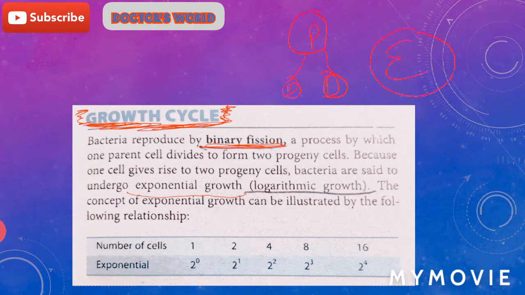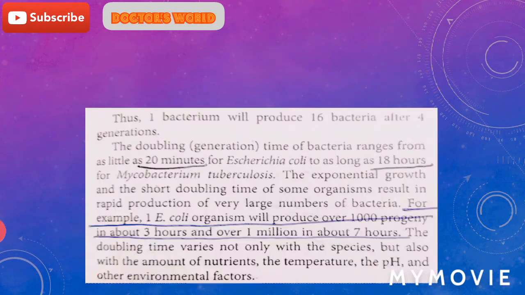What is exponential growth? If we have one bacterium, it divides to form two bacteria, which divide to form four, and four bacteria divide and give rise to 8 bacteria, and 8 bacteria give rise to 16 bacteria. This is exponential growth of bacteria. We can say that one bacterium will produce 16 bacteria after 4 successive divisions.